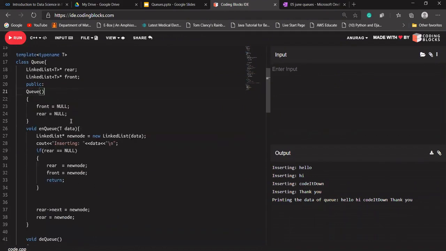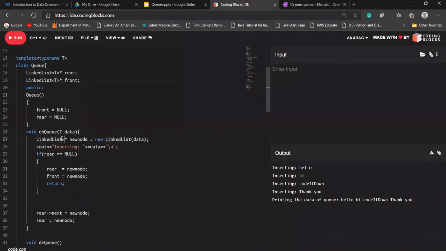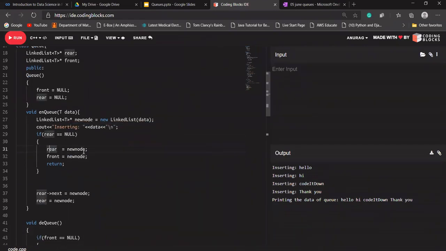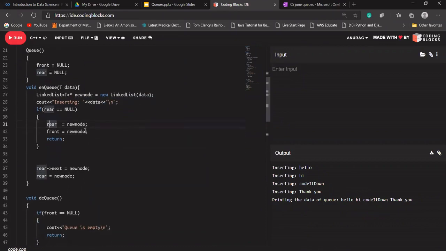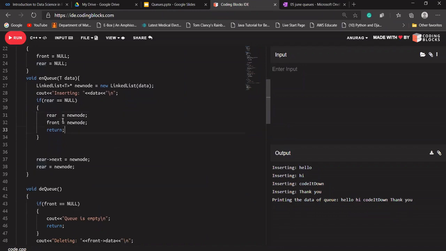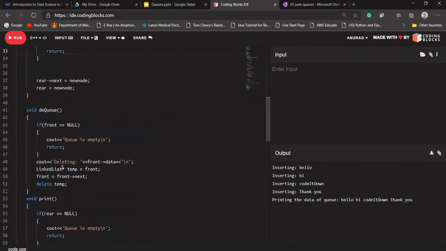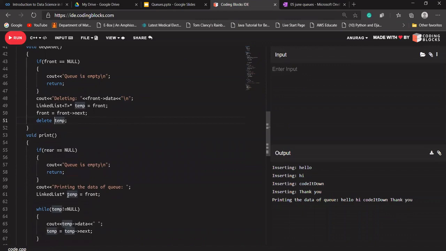Everywhere we have used the linked list class, I'm going to tell it to create an instance of type T, because in this class T knows the data type of this class. Let's say rear is equal to new node. I've not used anything else here. Here I'm creating a temp node, it should also know that it's the type of string here as well.